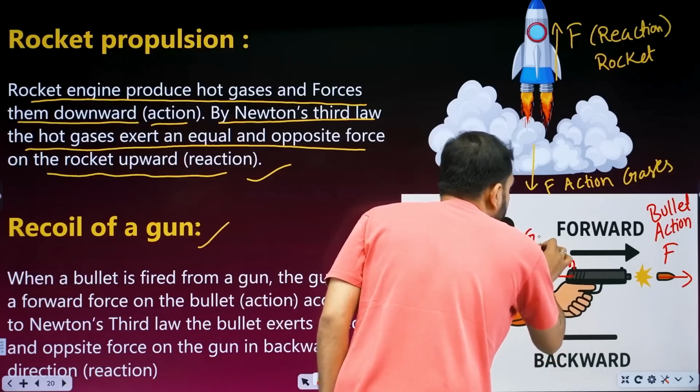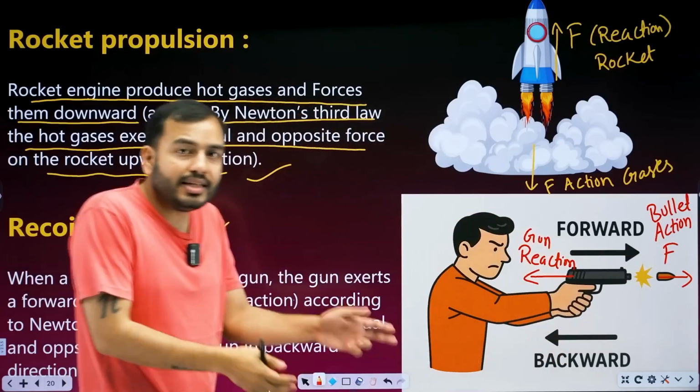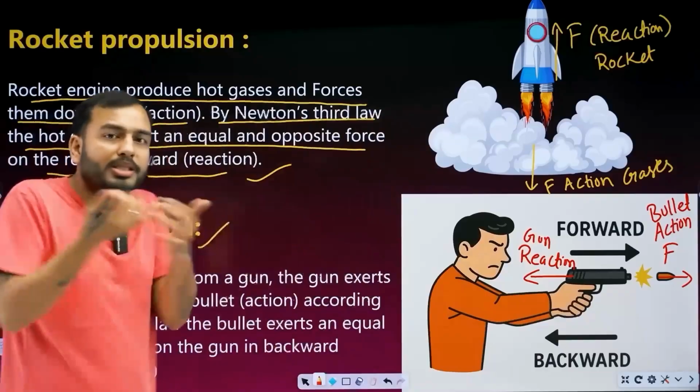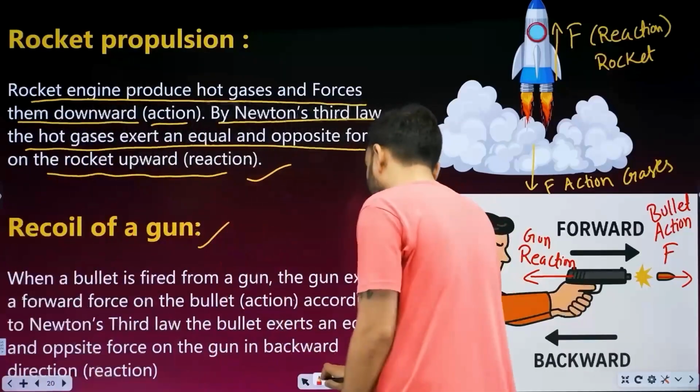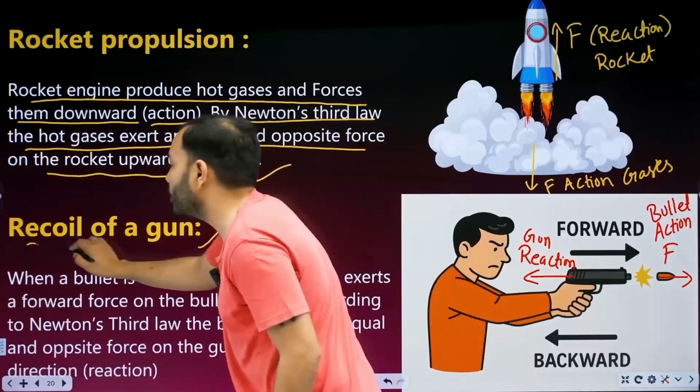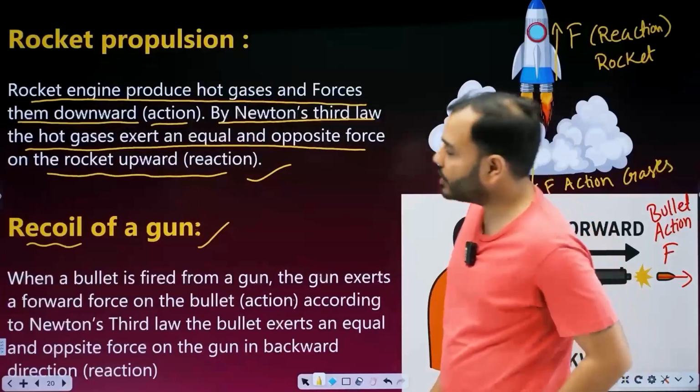What did it act on? On the gun. Equal and opposite. That's why it is called recoil. Recoil means coming backward. Recoil of a gun, reverse. Why does it happen? Newton's third law.